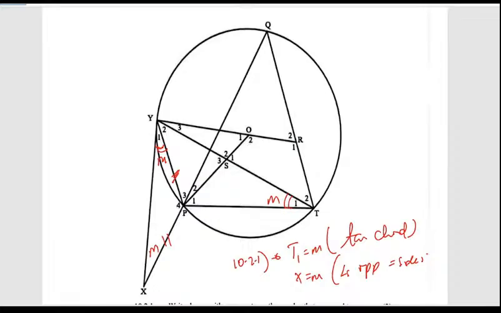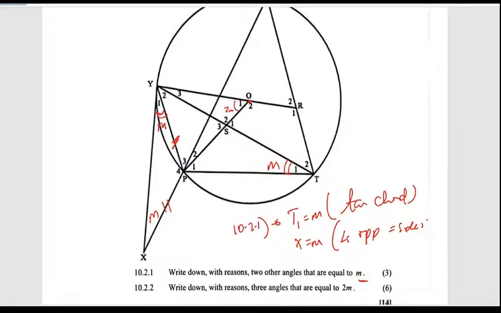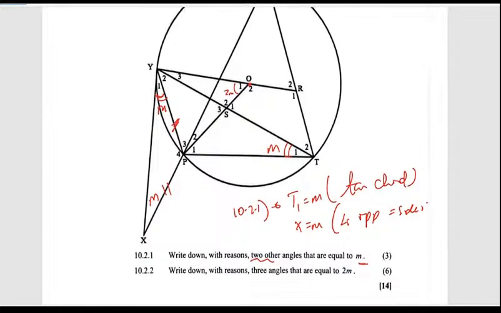So let's look at the circumference, because this one is at the circumference. This one is at the center, which is going to be like 2M. We need another angle. They said 3 or 2. Oh, they said 2. Oh, thank goodness, because we were going to sleep here looking for another M.